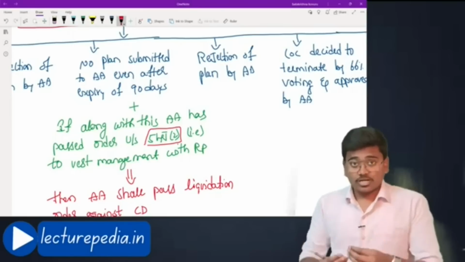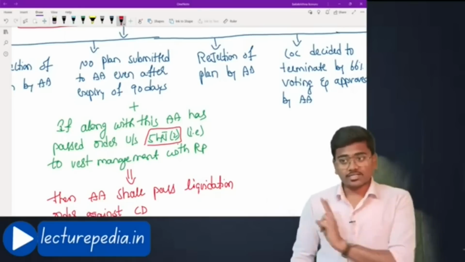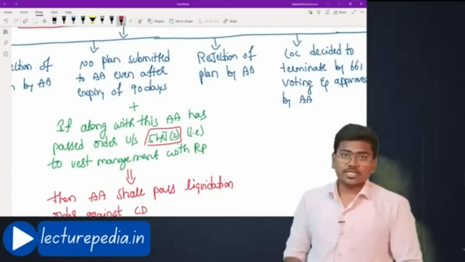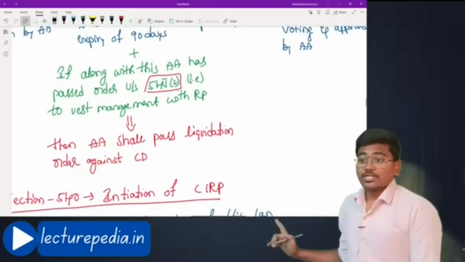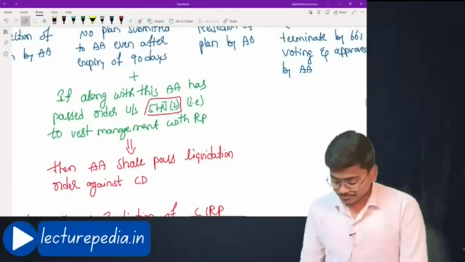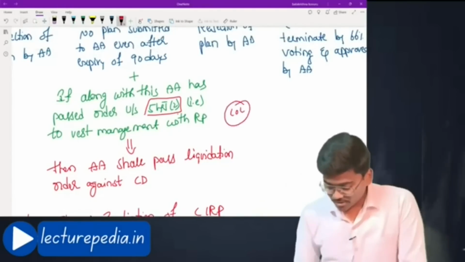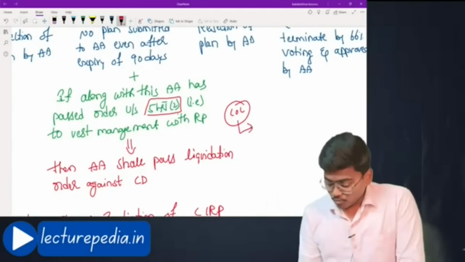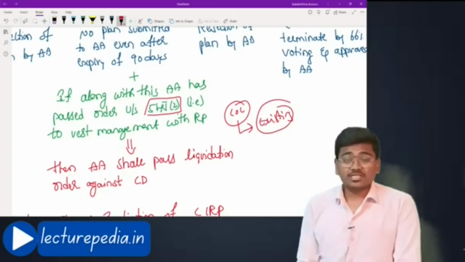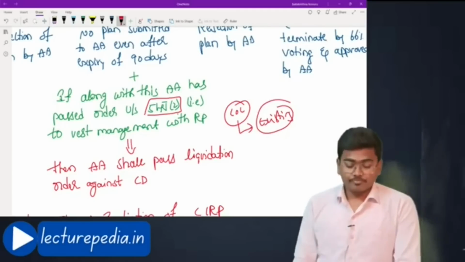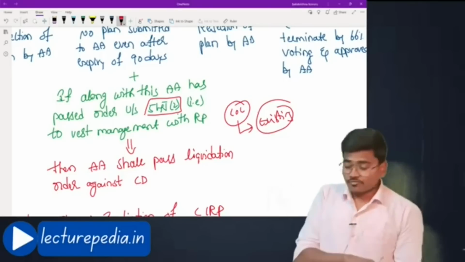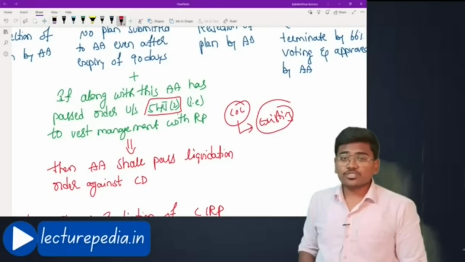If such an order has been passed under section 54J subsection 2 and no plan was given to the adjudicating authority, then the adjudicating authority shall pass a liquidation order against the corporate debtor, because the committee of creditors clearly doesn't want the existing management. They want to replace the management. That is the reason why, by 66% of voting, they have requested the adjudicating authority to shift the management from the existing board of directors to the resolution professional.